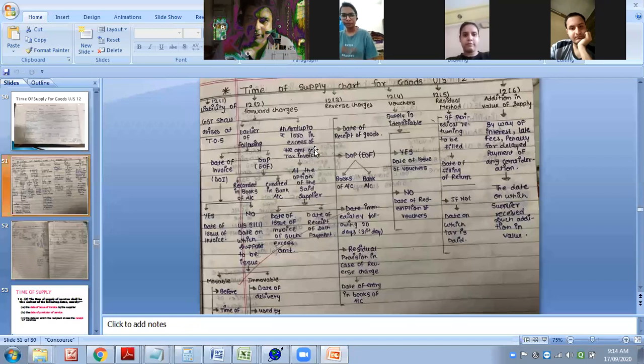I think you have seen how the forward charge is to be computed, and here I have explained to you continuous supply also, right? Date of each statement or date of each payment. So that was the part of forward charge. Reverse charge also we have seen. Vouchers also we have seen. Residual method also we have seen. Addition to the value of supply also we have seen. So almost all types of questions separately we have seen.